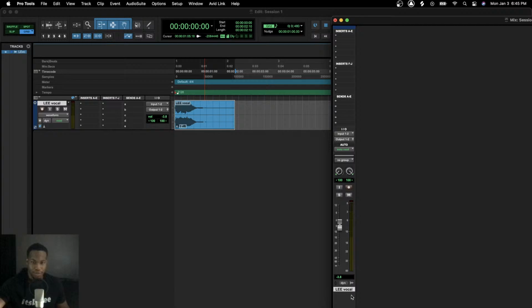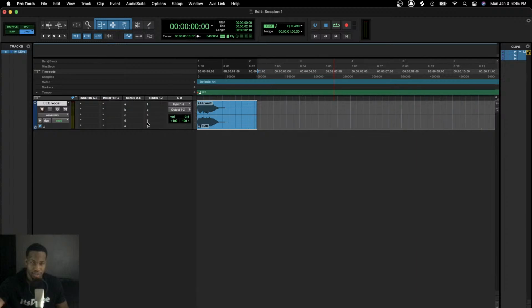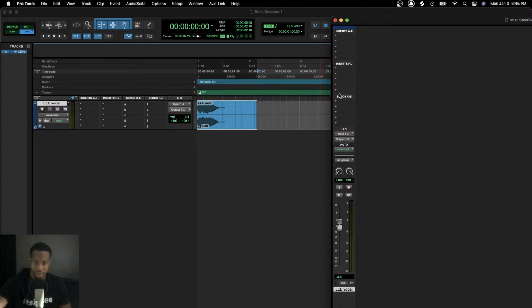And it says lead vocal. This is the title of whatever you drop in. I changed the titles and all of that stuff. We'll get into that later on. But everything that's on this window is on this window. And I'm just going to explain real quick what's going on. This is your track. These are all your inserts or plugins. These are your sends. All right, you can put more sends in. On our mix window, real quick, these are all of our sends right here.